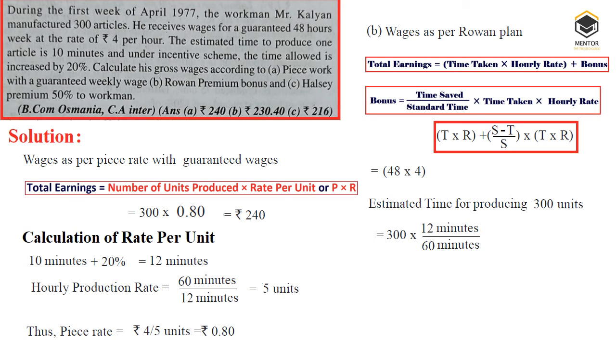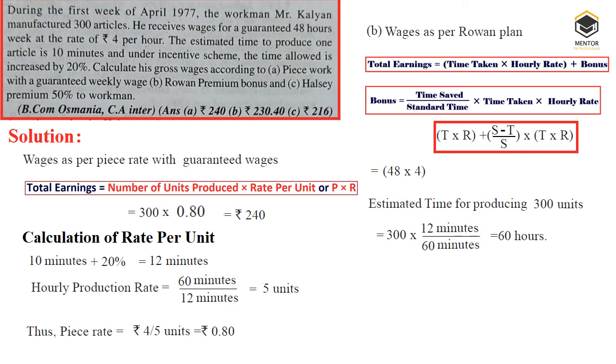For that reason I applied the formula 300 units into 12 minutes per unit divided by 60 minutes in 1 hour, right? If you simplify the equation, we will get 60 hours. In the sense, the standard time requirement as per the incentive plan with the increase of 20% is 60 hours.